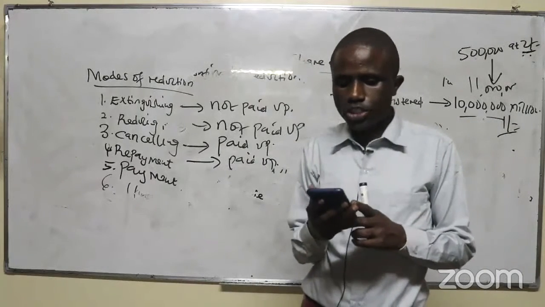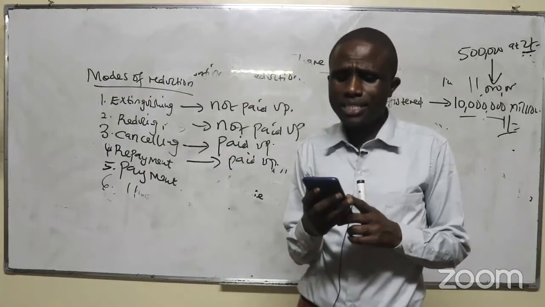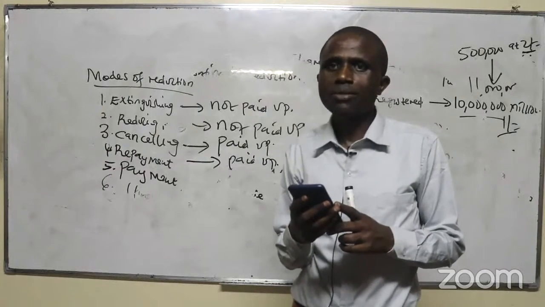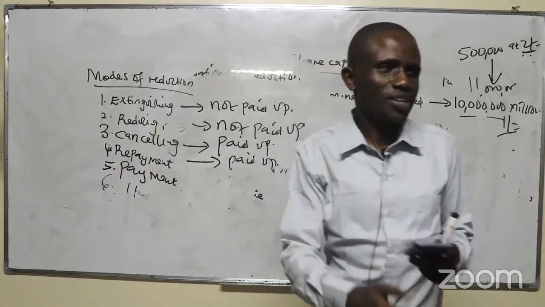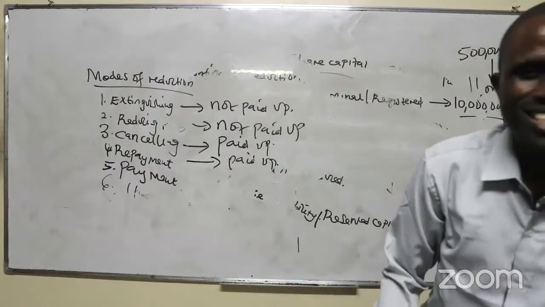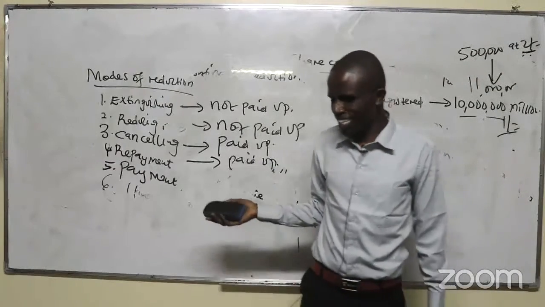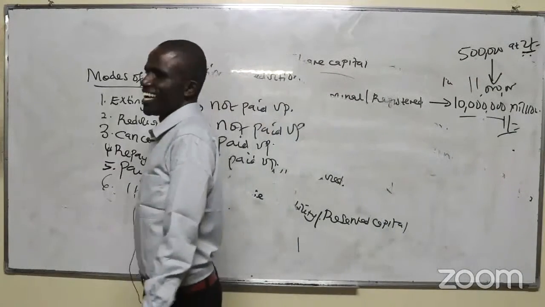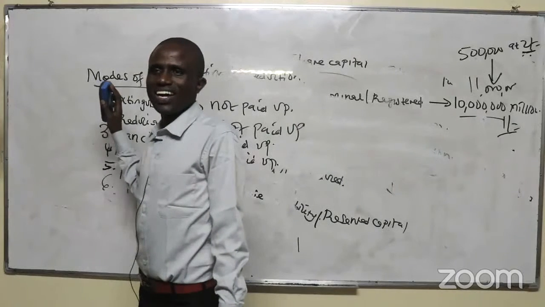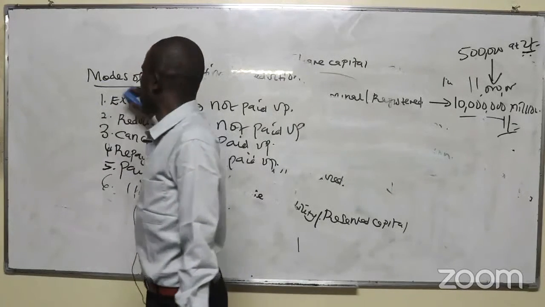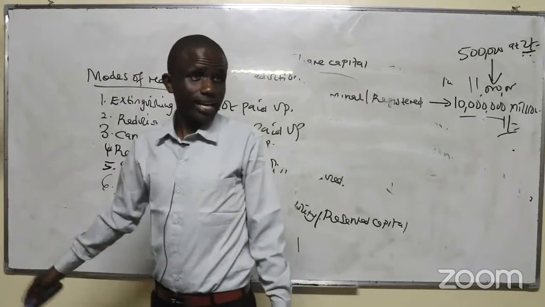So any other question? JKM is telling me tuko pamoja, together as one. Okay? Whose slogan is that, together as one? Whose slogan is that? Okay, so have you understood this? Can I rub it?